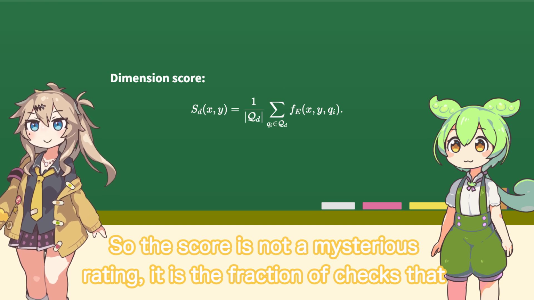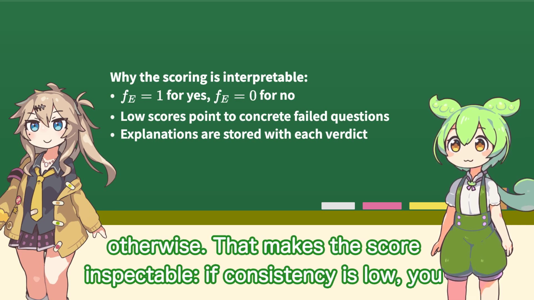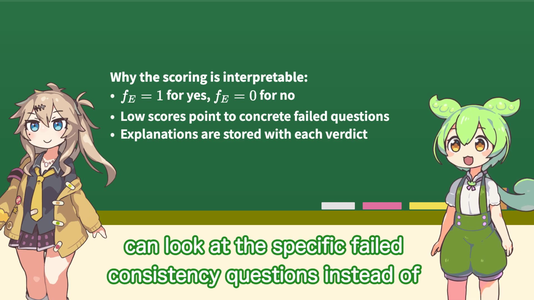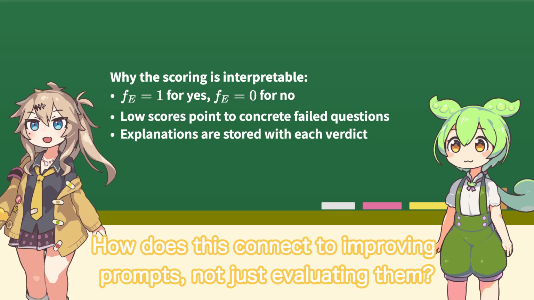So the score is not a mysterious rating, it is the fraction of checks that passed? Right. Fi returns 1 when the evaluator answers yes and 0 otherwise. That makes the score inspectable. If consistency is low, you can look at the specific failed consistency questions instead of guessing why the output was penalized. How does this connect to improving prompts, not just evaluating them?